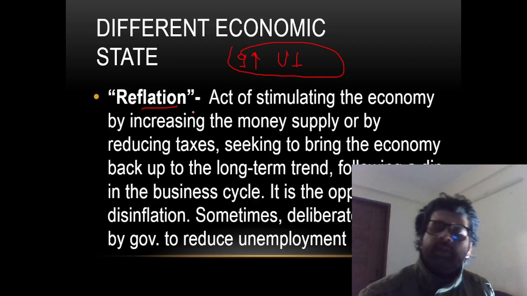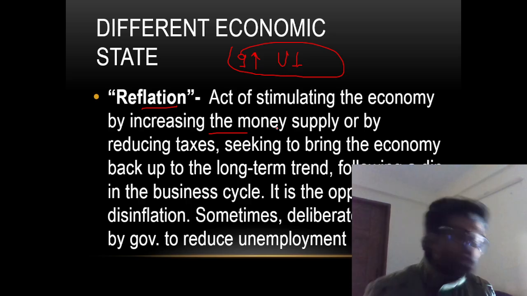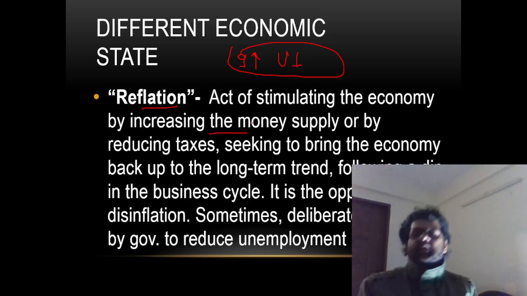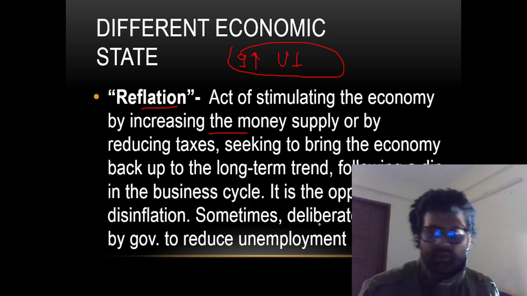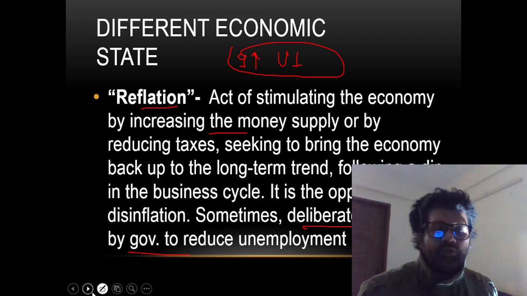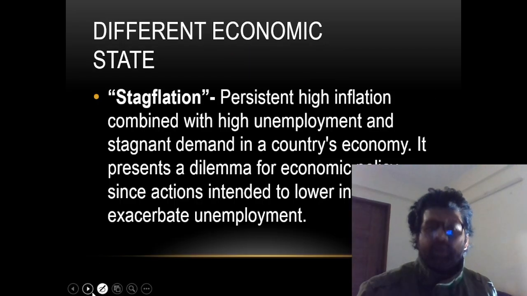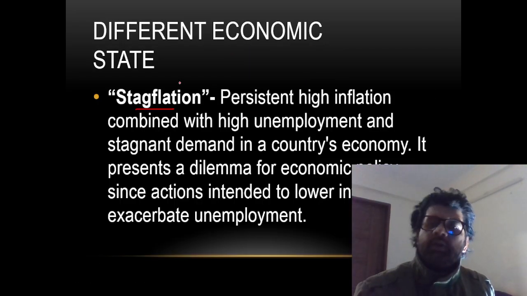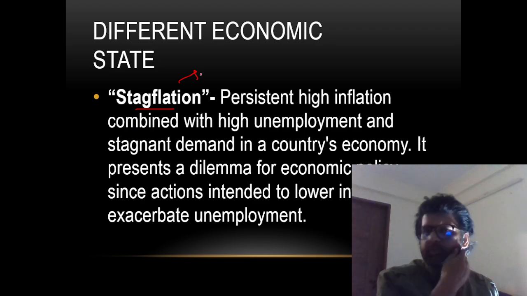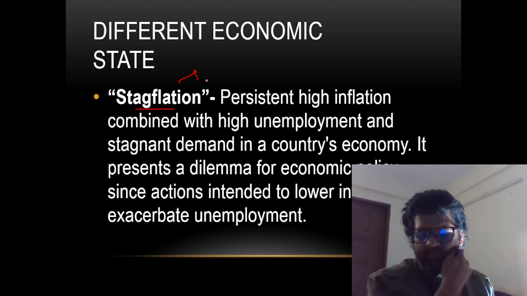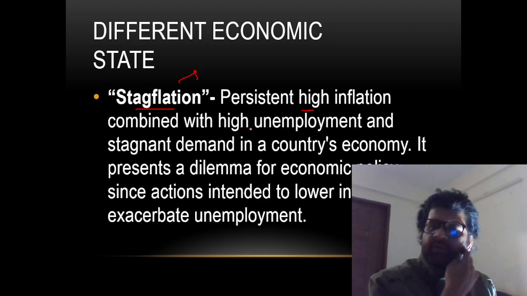So sometimes government intentionally brings or increases money supply, brings inflation so that they can curb unemployment. So this is reflation, deliberately brought by government to reduce unemployment. Remember these terms: reflation, stagflation. Here, basic laws like the Phillips curve, etc., fall apart. It's a unique kind of scenario. There is high inflation, high unemployment.